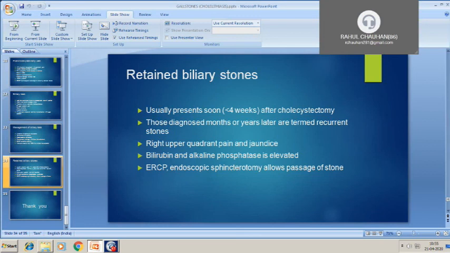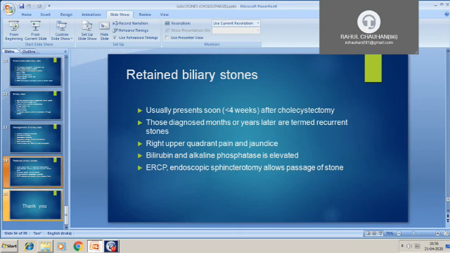The presentation is usually right upper quadrant pain, obstructive jaundice, LFT may be deranged, bilirubin and alkaline phosphatase are elevated, and the treatment is ERCP and endoscopic sphincterotomy. Endoscopic sphincterotomy allows the passage of stones, and the rest of the stones can be removed by the Dormia basket or balloon inflated catheter.